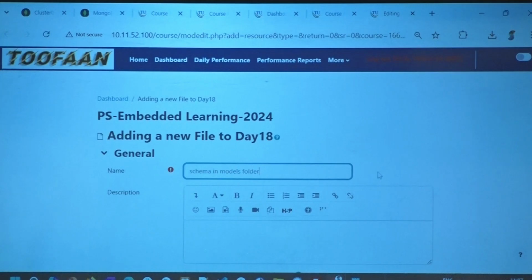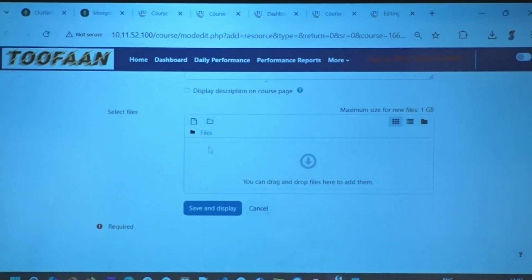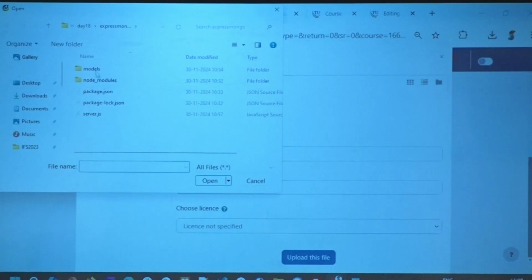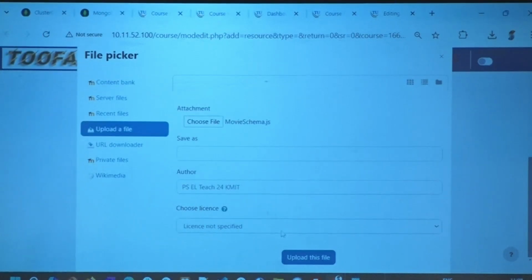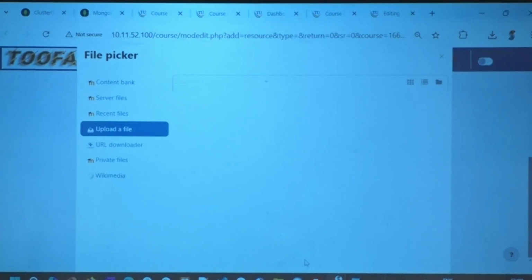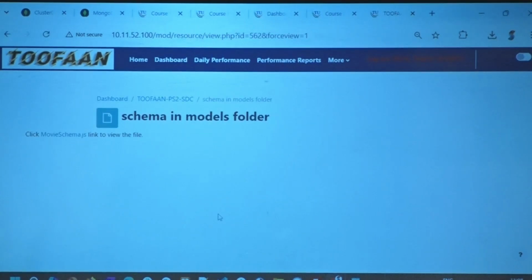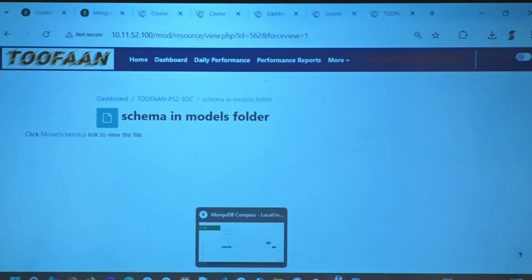The models folder will be along with the package.json. It should be right under your project, please. You see here, node modules, and I have model. That is where it should be. Movie schema. Upload file. Please use that. Save and display. Done.